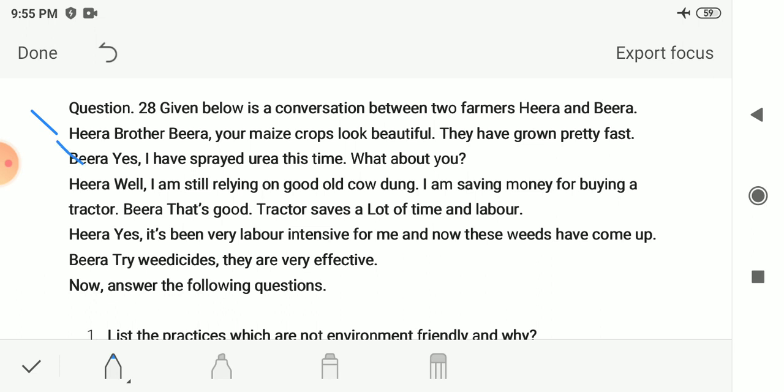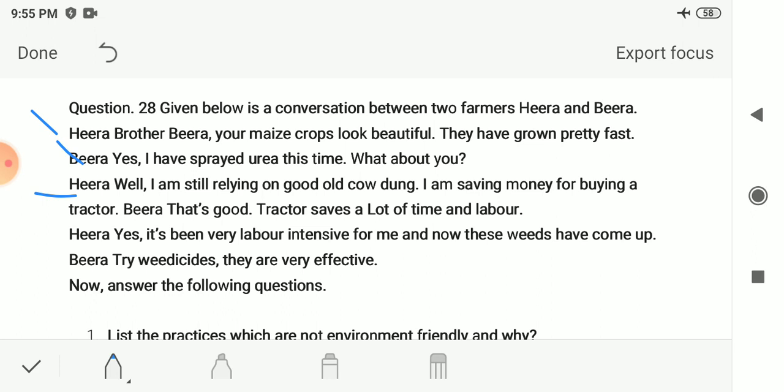Bira says, yes, I have sprayed urea this time. What about you? Hira says, well, I am still relying on good old cow dung, and I am saving money for buying a tractor. He wants to buy a tractor, so for that he is saving the money.